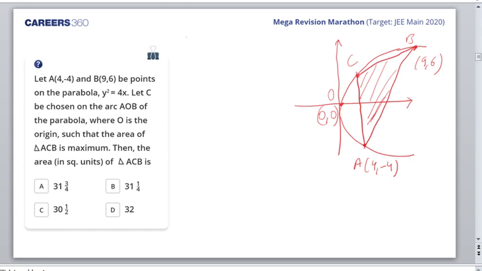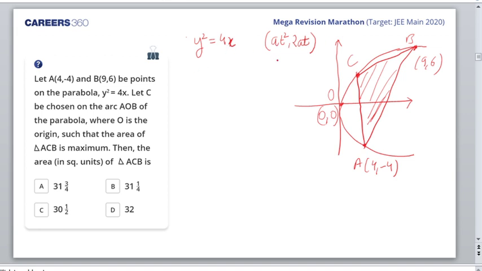First of all, let me take the point C as the parametric coordinates of this parabola. What are the parametric coordinates of the parabola? They are (at squared, 2at).